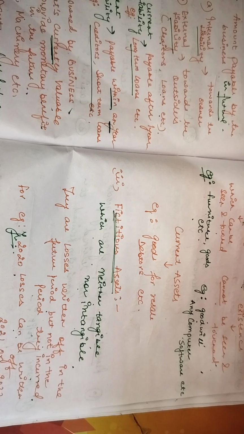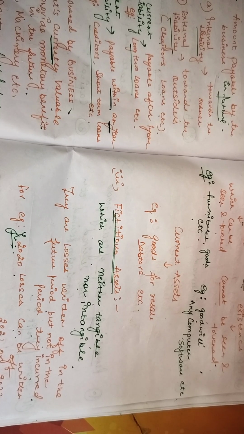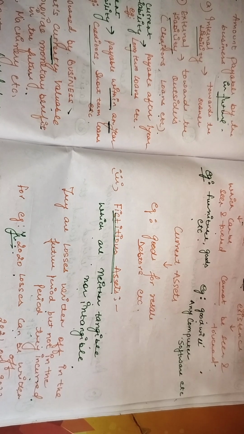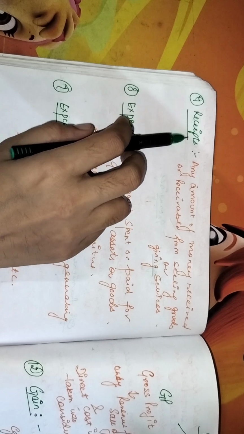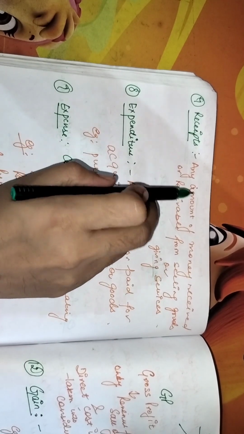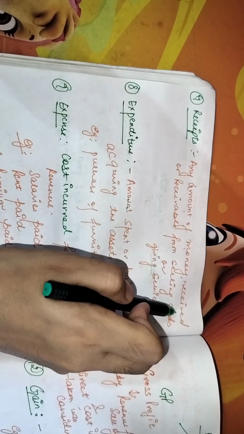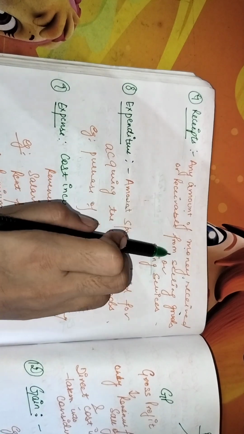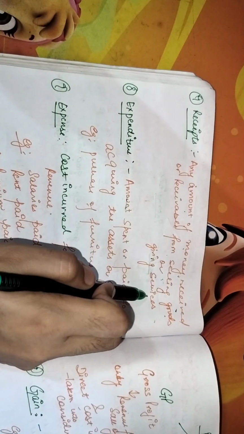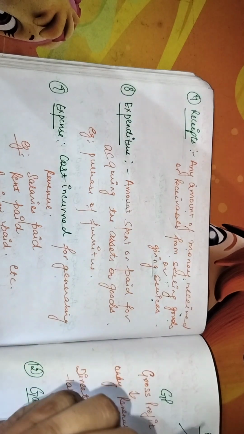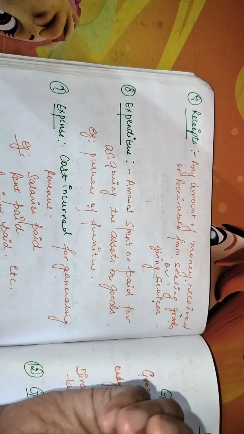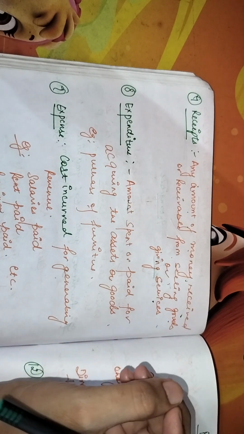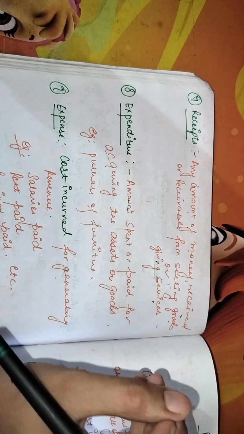For example, they have incurred the losses in the year 2020, so these losses will not be written off in the year 2020. Now the next one is receipt. Receipt is basically any amount of money received or receivable from selling the goods or giving services. Like you are providing certain services, or you are selling certain goods into the market, so this will be considered as the receipt.